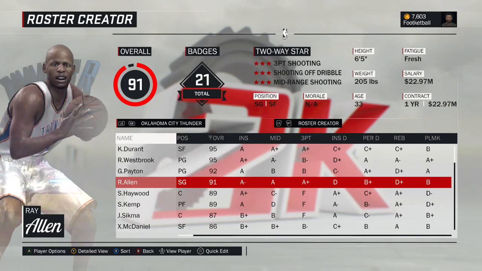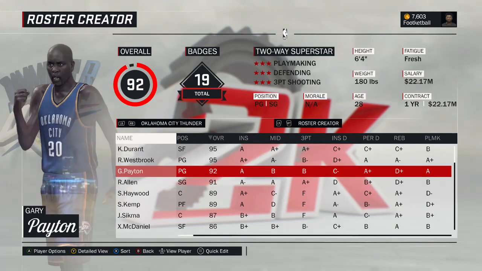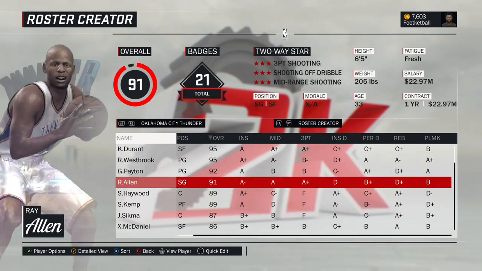So I thought about the Bucks, but the Bucks had some really good shooting guards, and obviously you could play Westbrook at the 2 and play Payton at the 1. But I don't know. It just seemed like that was his best. Those were his best seasons. Were Seattle, so I just put him on the Thunder.